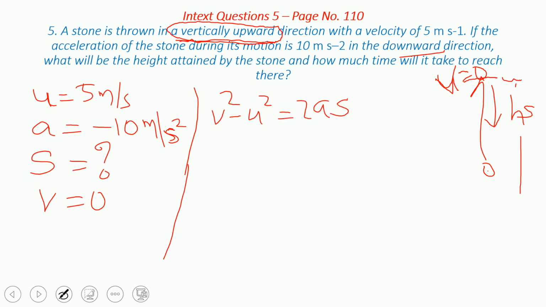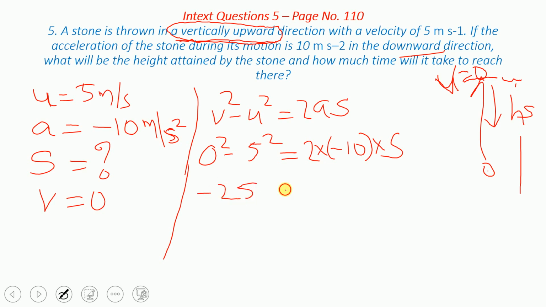Here V is 0 square minus U is 5 square, is equal to 2 into A, which is minus 10, into S. So minus 25 is equal to minus 20 into S. So S is equal to minus 25 upon minus 20. The minus signs cancel, so it becomes 5 upon 4.